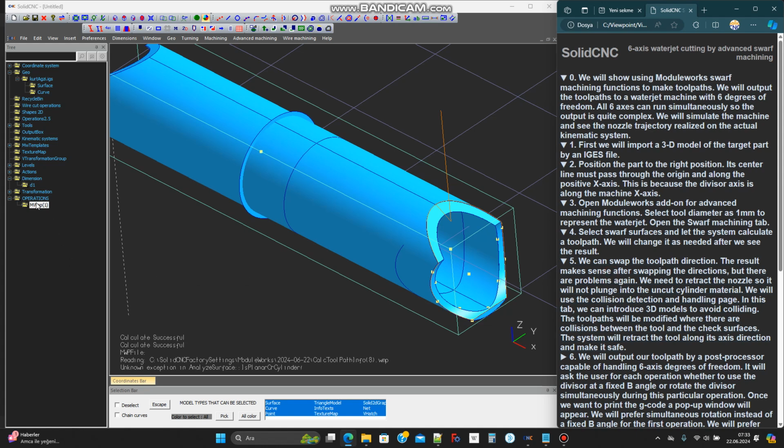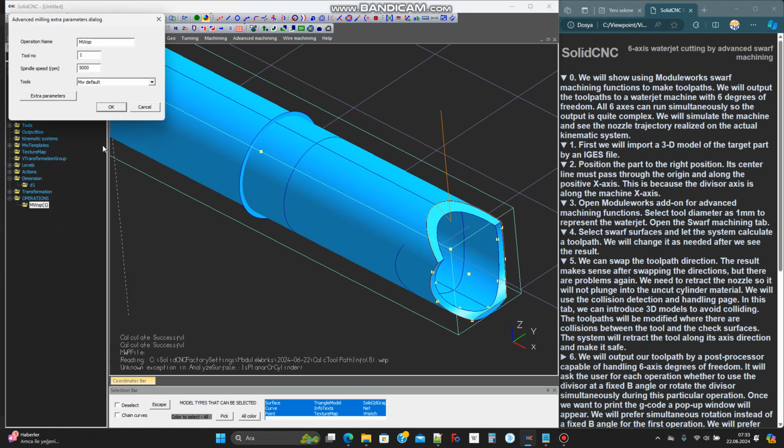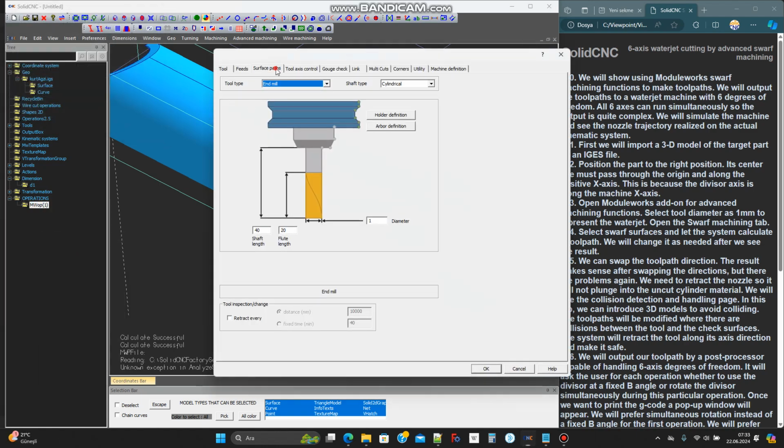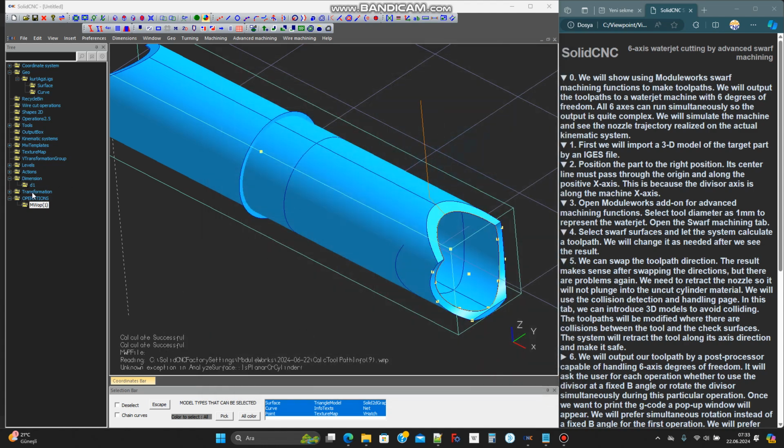We can swap the toolpath direction. The result makes sense after swapping the directions, but there are problems again. We need to retract the nozzle so it will not plunge into the uncut cylinder material.